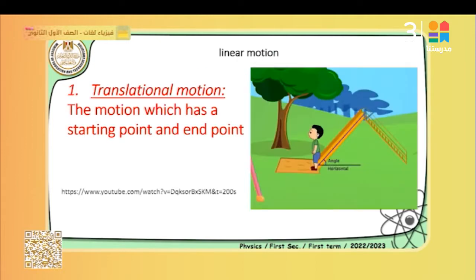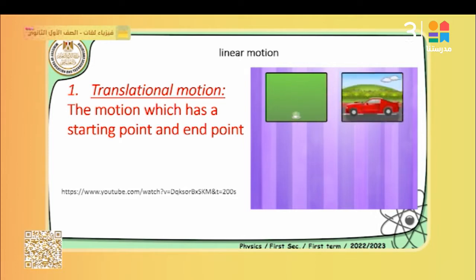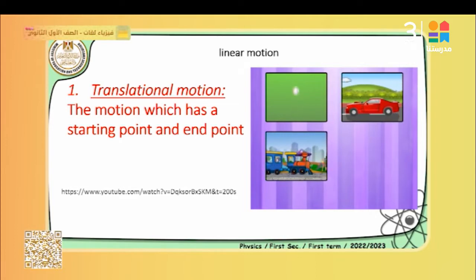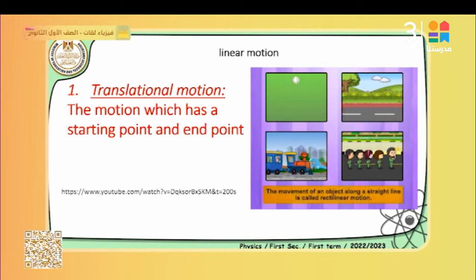Translational motion, by its name: when you see all of these objects, this boy and the moving ball, the car sliding on the road and the train, or even the person in the same row, all of these motions we call translational motion, which means the motion has a starting point and an end point.